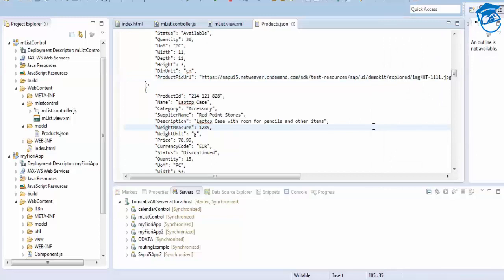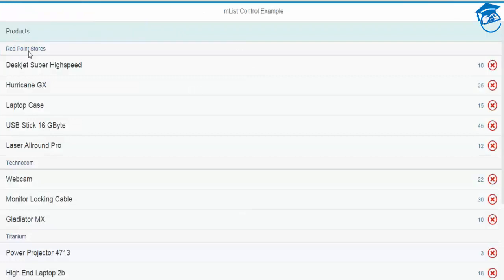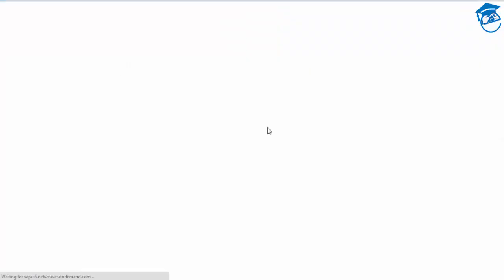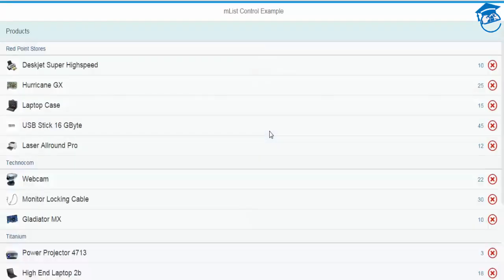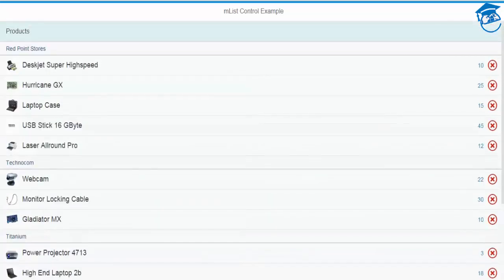So we have to save it. Then your list will be appended with an icon. So you have to refresh this. See, the icons are displayed. Okay, this is how you're going to assign this.